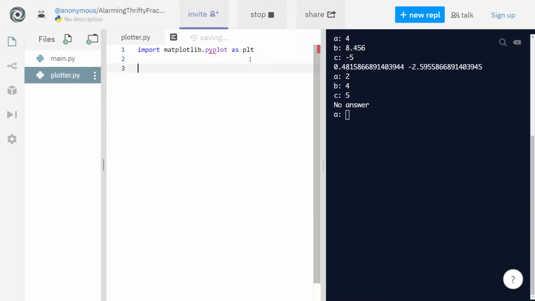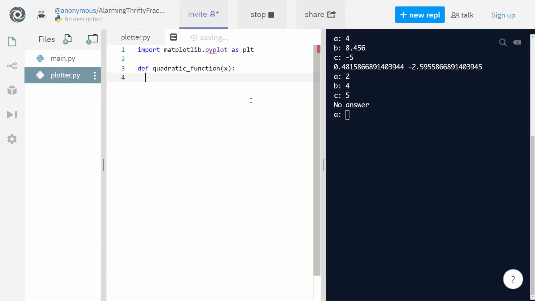All right. So we have our library imported, and let's do a very simple quadratic equation, right? Again, we're defining a function, and our argument is going to be x.